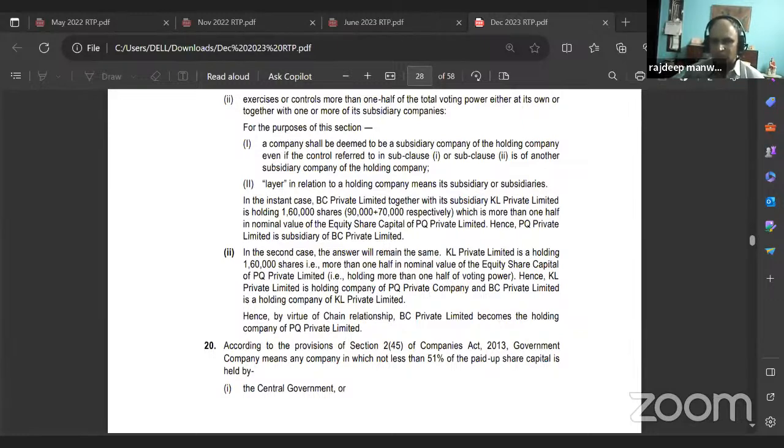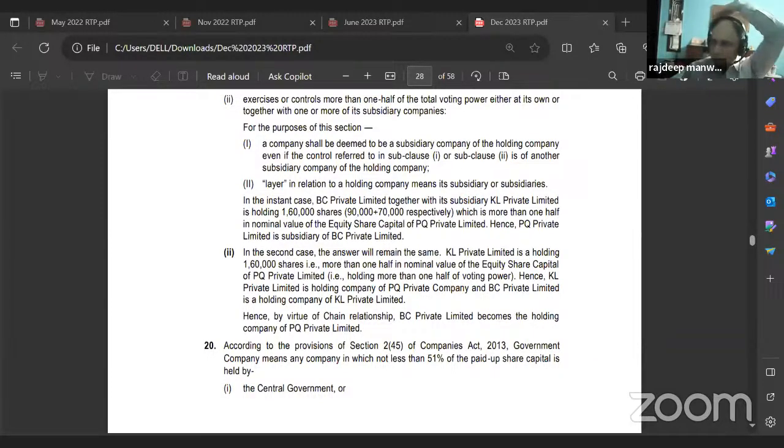Hence, PQ Private Limited is a subsidiary of BC Private Limited. Definitely. And see the second question. This I already told you, right? Second part: in the second case, the answer will remain the same.